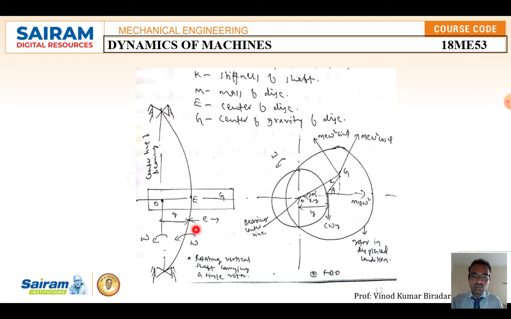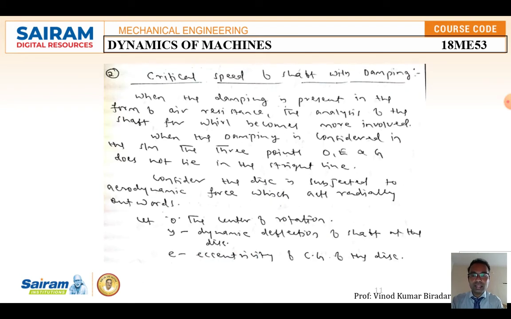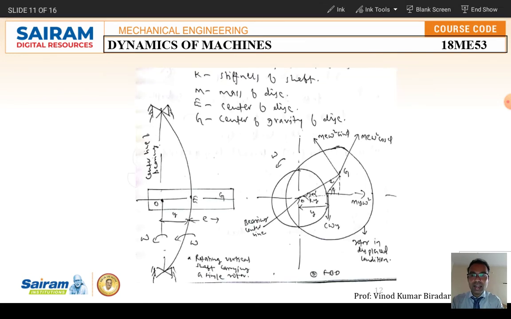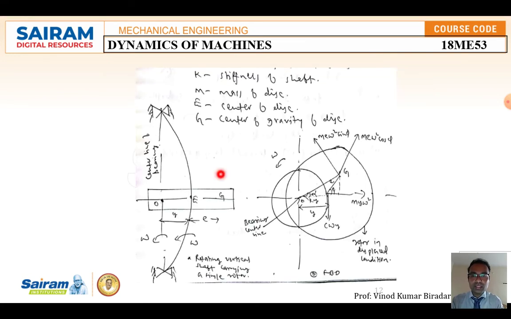I have also shown here a rotating vertical shaft carrying a single rotor. Rotation takes place in the transverse direction at a distance of O to Y. This is the center of gravity. Y plus e is nothing but the total deflection of G. This is measured from the center of the bearing.